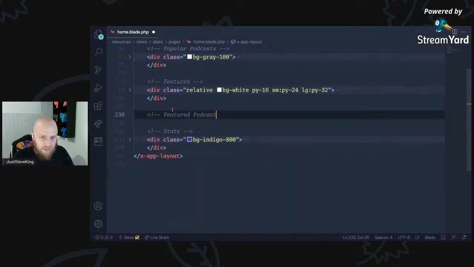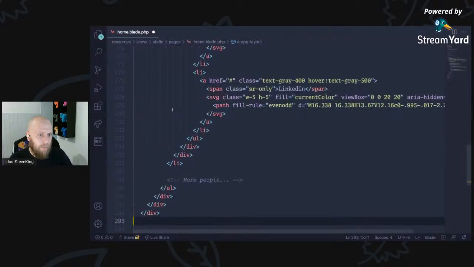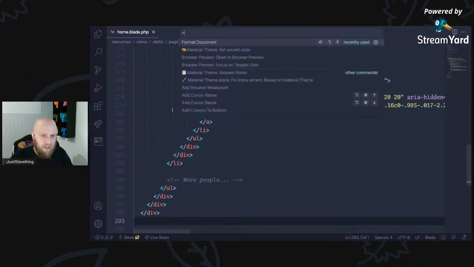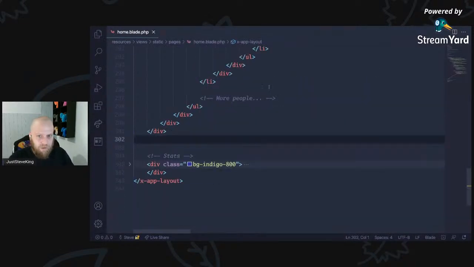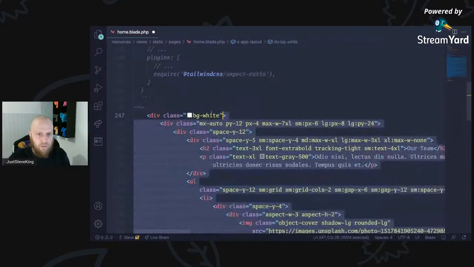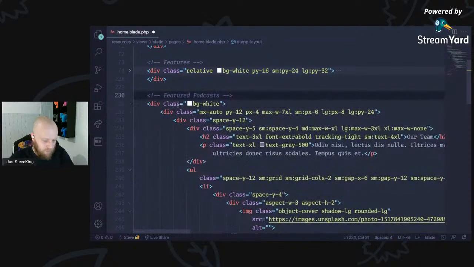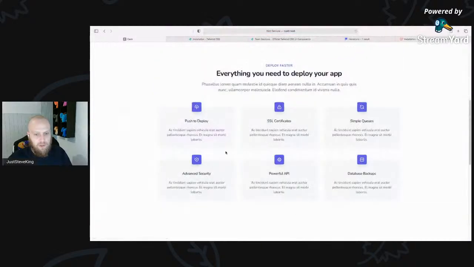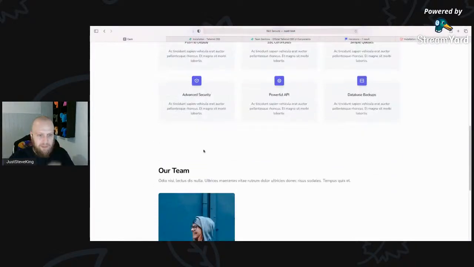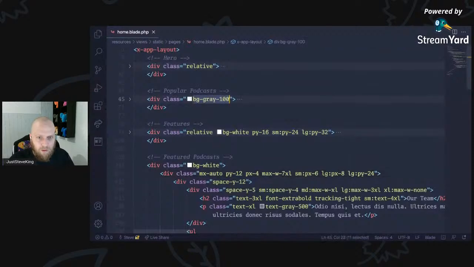featured podcasts. This is usually where I'd start to extract this featured podcasts out into a Livewire component, because then I can leave the querying in the Livewire component and just let that handle stuff. So drop that. We don't want any of that. Let's make sure it's formatted properly, and let's just go have a look. So, bam, our team. Okay, we don't want it that color. We want this color, maybe.